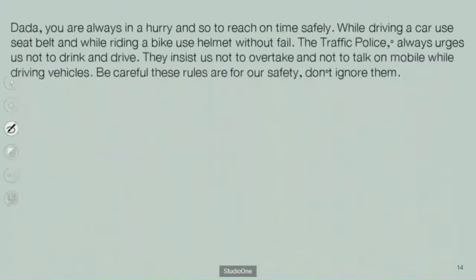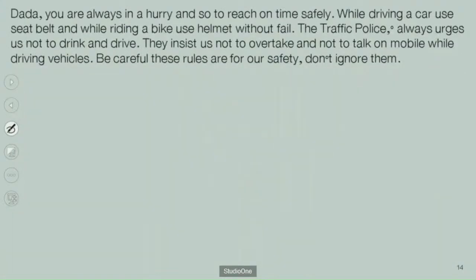Next paragraph. Dada, you are always in a hurry, so to reach on time safely, while driving a car, use a seat belt. While riding a bike, use a helmet without fail. The traffic police always urge us not to drink and drive.